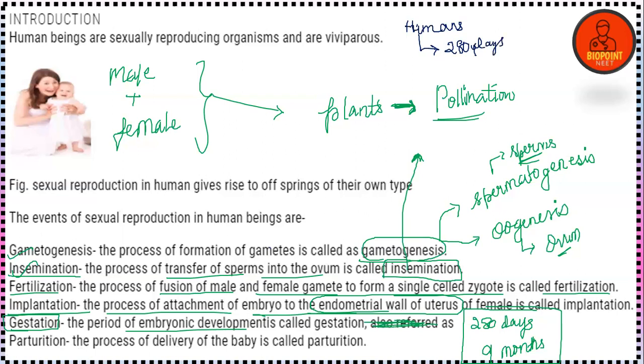But in case of elephant, the gestation period is 720 days. Just for information: in humans, the gestation period is 280 days, in elephant, it is 720 days.